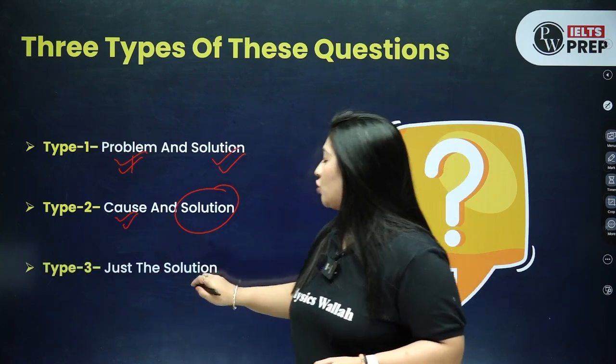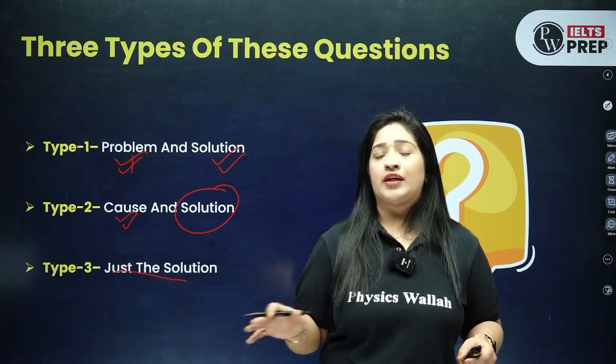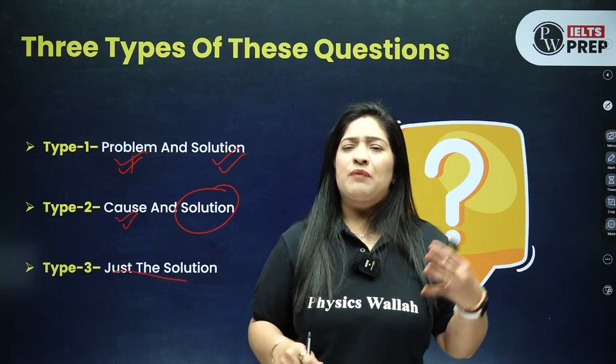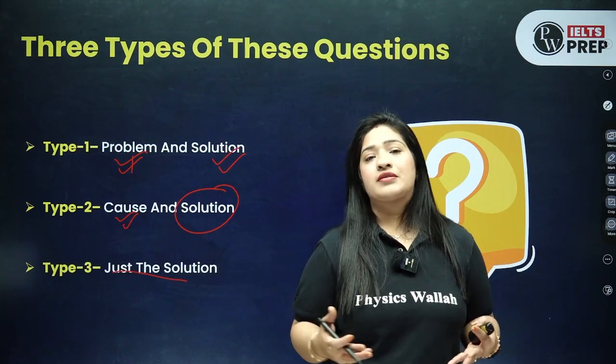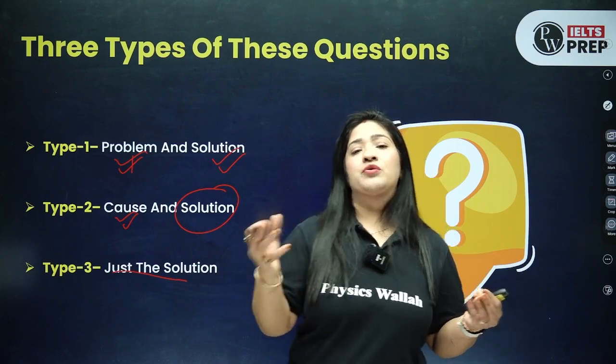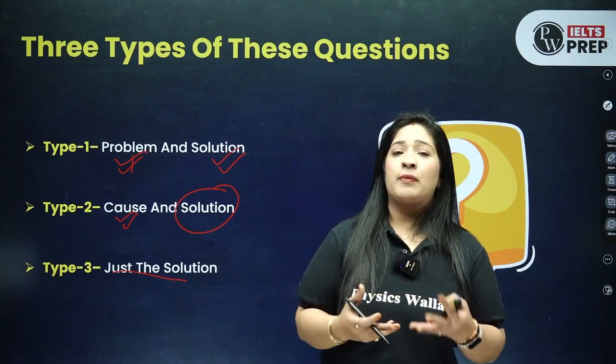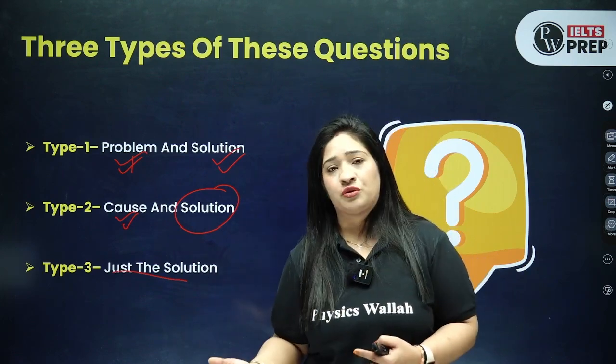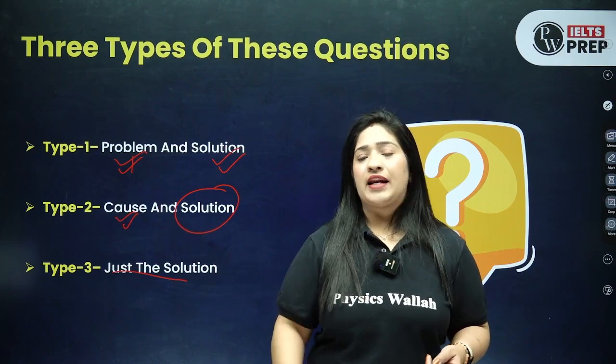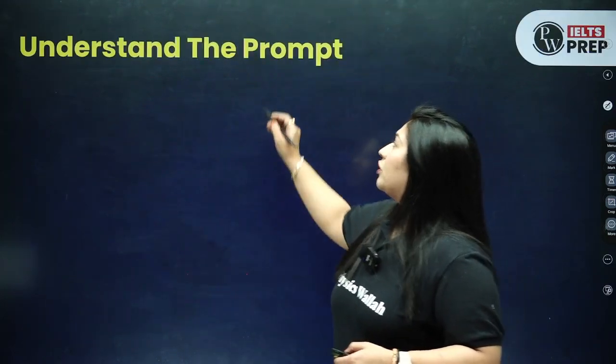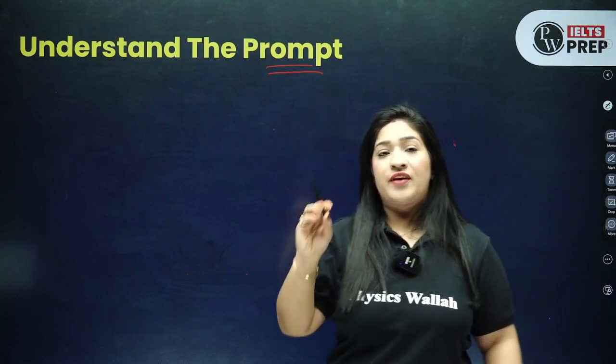और they may ask you only to write down the solution only. They are not going to ask you कि चलो आप मुझे पहले causes बताओ या problem को describe करो. It's just that you have introduced the problem in your introduction, then you have talked about the problem, and then you are just giving the solution. So the ending could be anything. You need to understand the prompt very well. It is very important, guys.